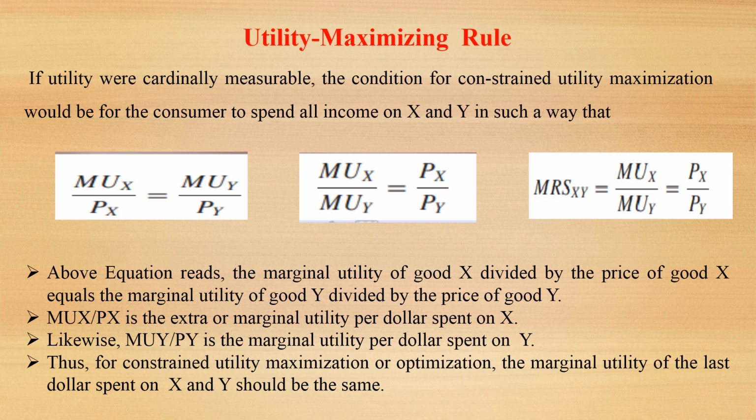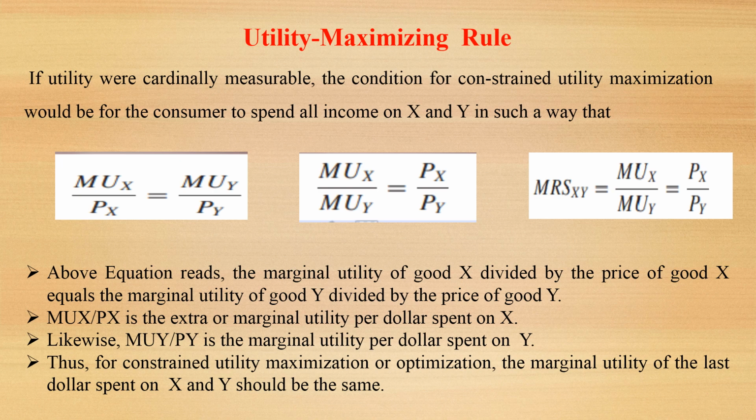If utility were cardinally measurable, the condition for constrained utility maximization would be for the consumer to spend all income on X and Y in such a way that the marginal utility of X divided by the price of good X should be equal to the marginal utility of good Y divided by the price of good Y. So if we cross multiply the equation, we get marginal utility of good X divided by marginal utility of good Y is equal to the price of good X divided by the price of good Y.